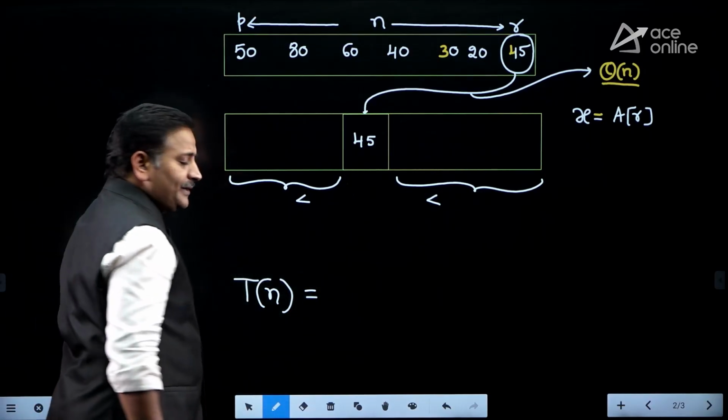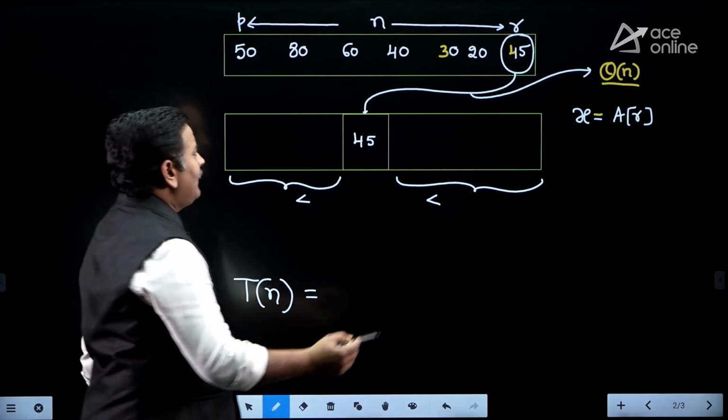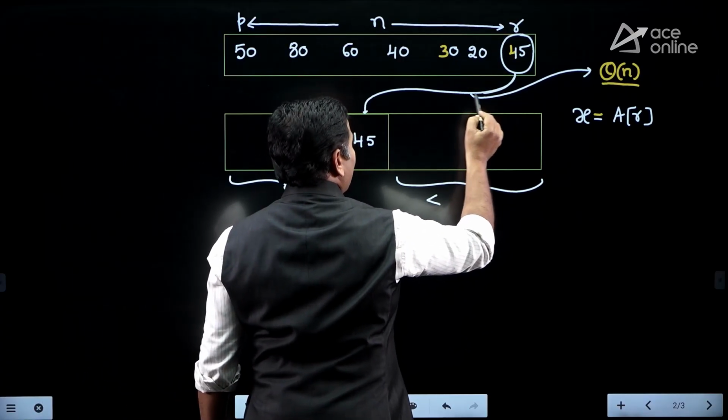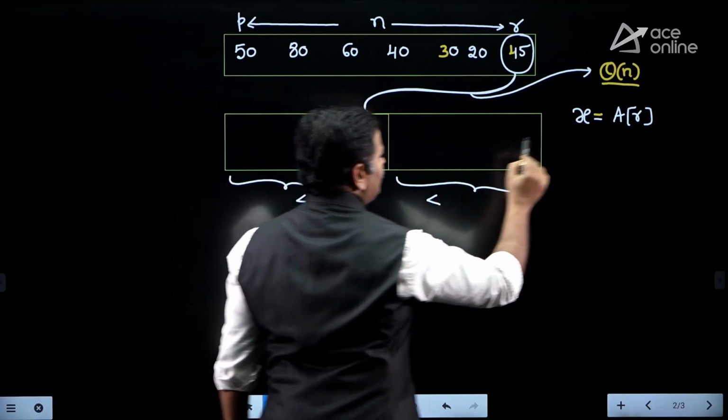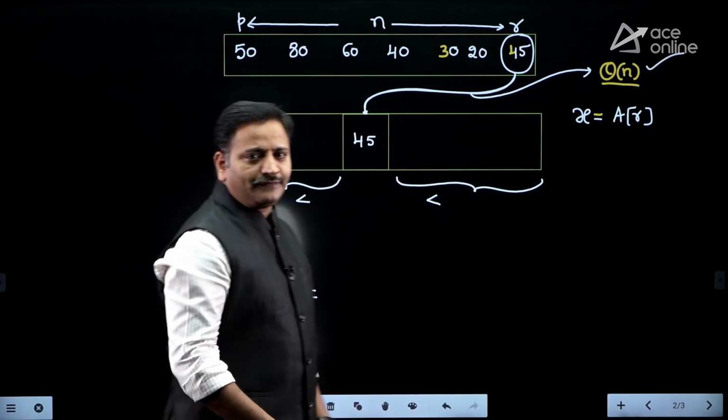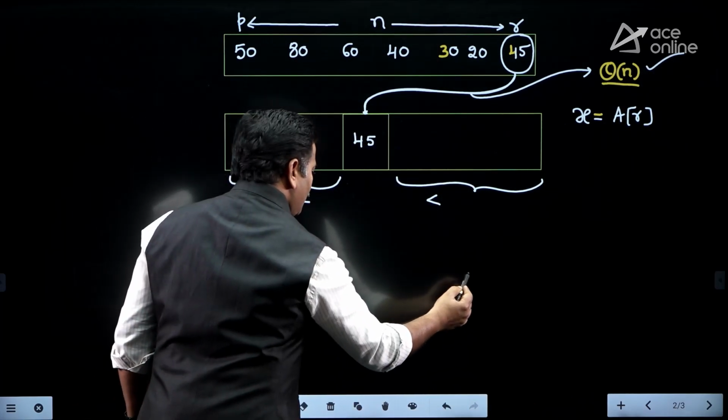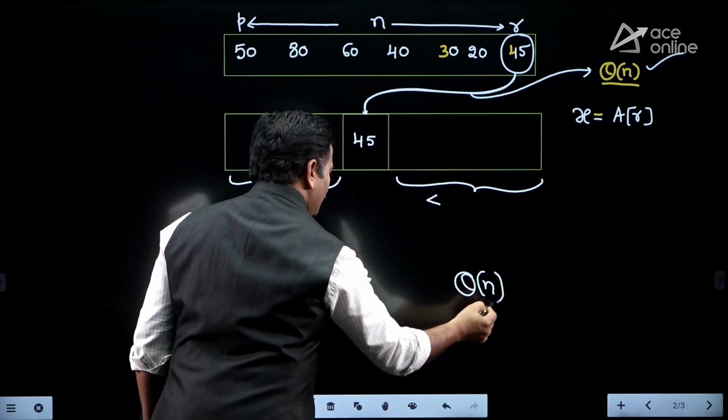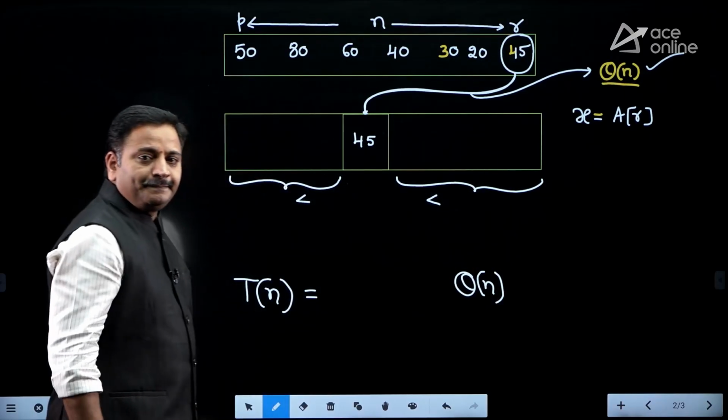Time required for sorting n elements, I am defining it as T of n. Afterwards, as a result of placing the pivot element in the proper place, the partitioning algorithm is taking how much time, friends? Theta of n time. Therefore, T of n is equal to theta of n.